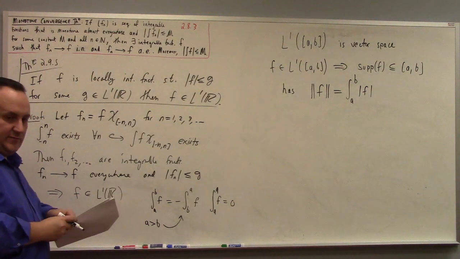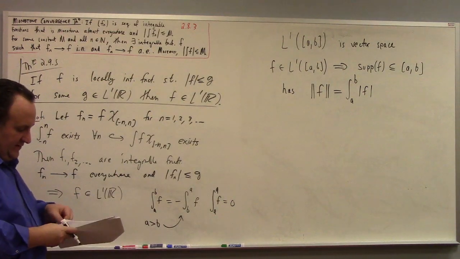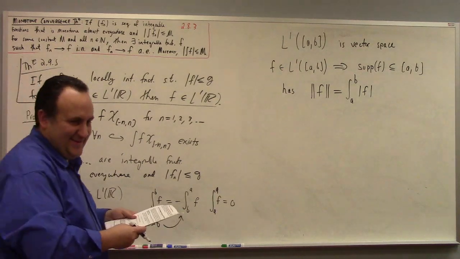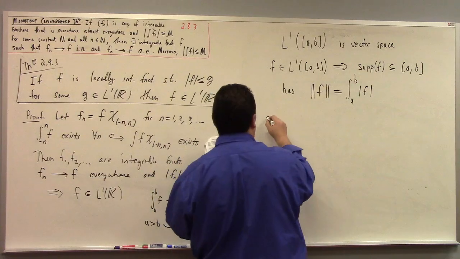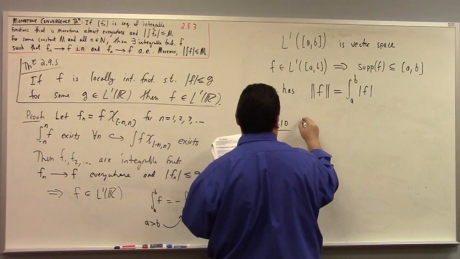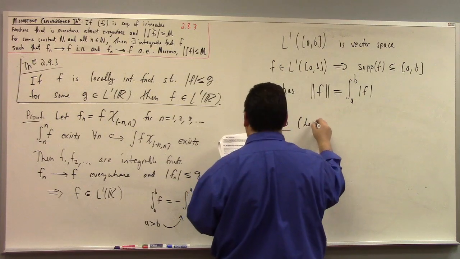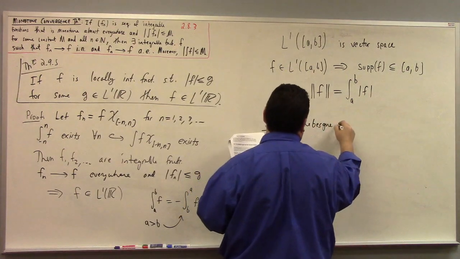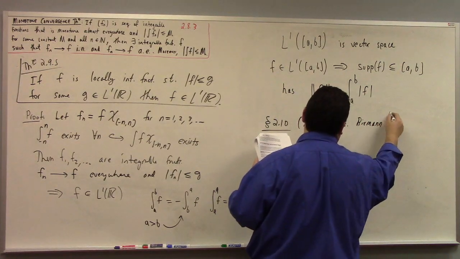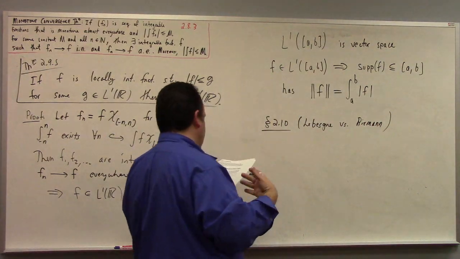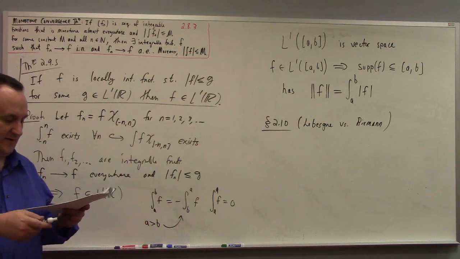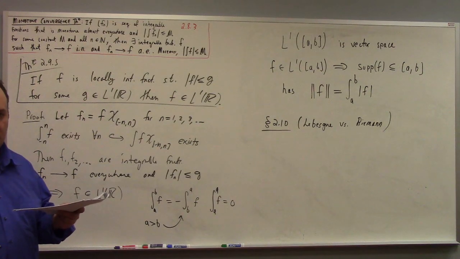And that is section 2.9. Now section 2.10 is something we've all been waiting for. Section 2.10 is about Lebesgue versus Riemann. The introductory theorem is that a Riemann integrable function is Lebesgue integrable, and the integrals are equal.